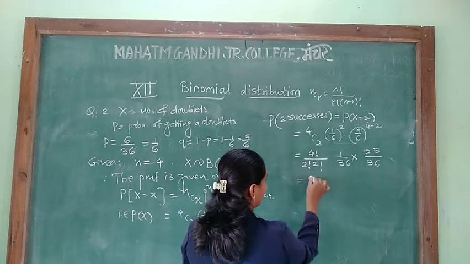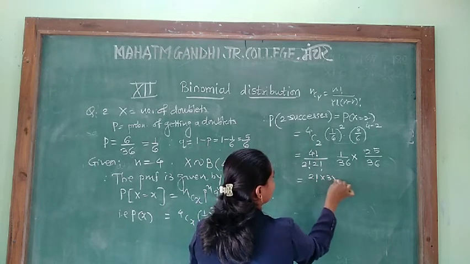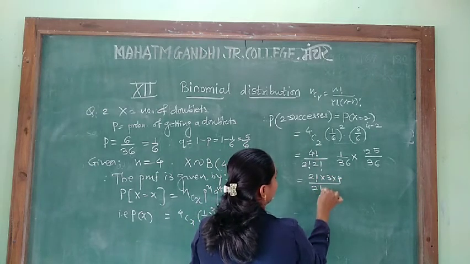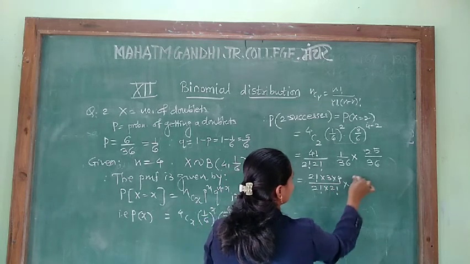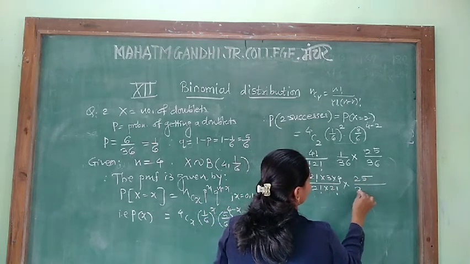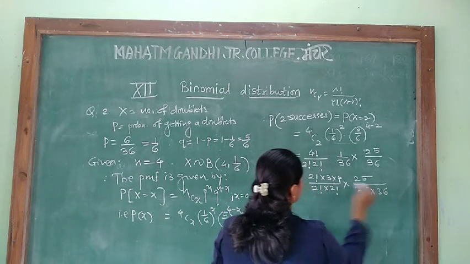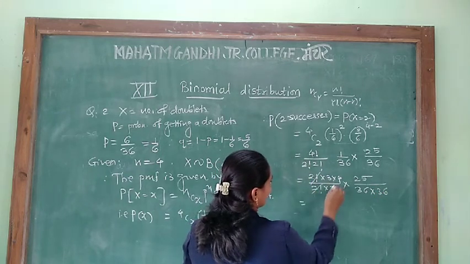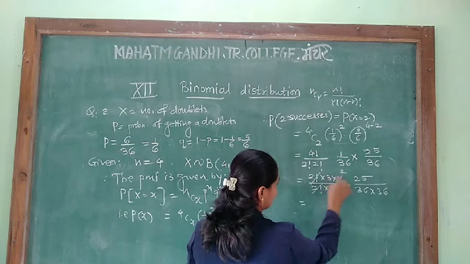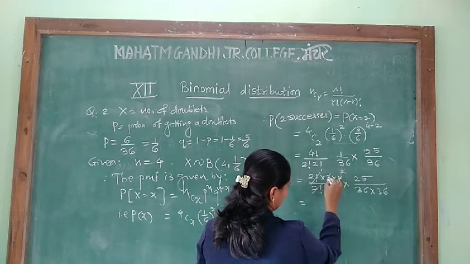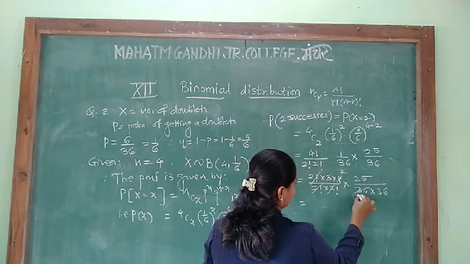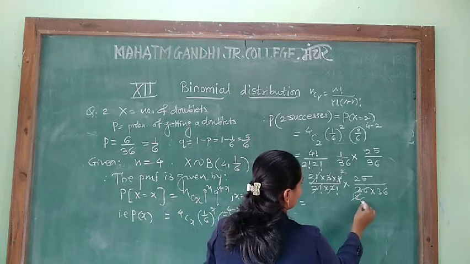From 4 factorial we can write 2 factorial into 3 into 4 upon 2 factorial into 2. The 2 factorial will get cancelled here. 2 twos are 4, that is 3 twos are 6, 2 twos are 12.